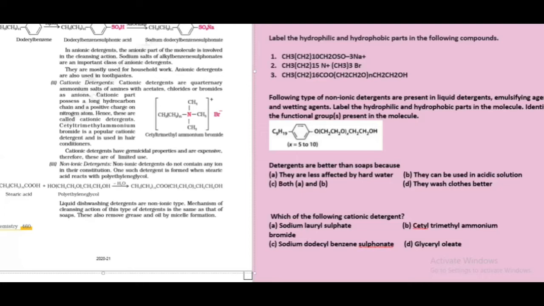With cationic detergents, again you have to remember the formula. These are quaternary ammonium salts of amines with acetates, chlorides, or bromides. How to remember this quaternary ammonium, children? If you know RNH2, this is called a 1-degree amine. If I replace another H with R, it is a 2-degree amine. If I replace another H, this is a 3-degree amine, right?